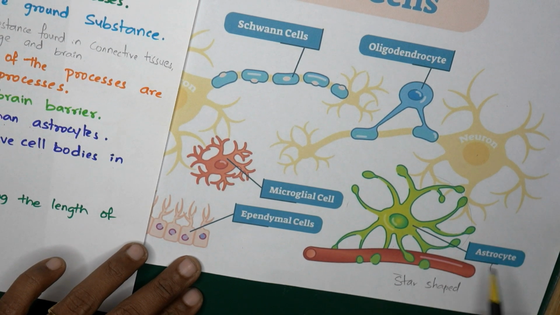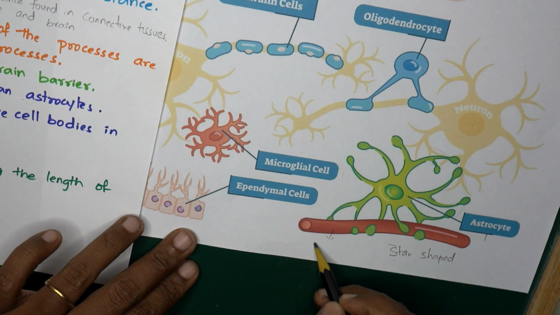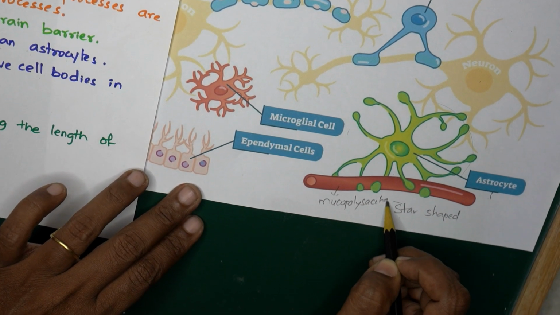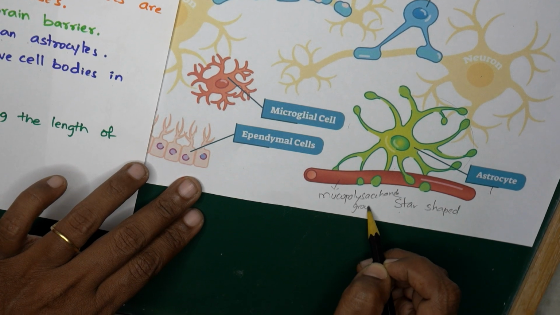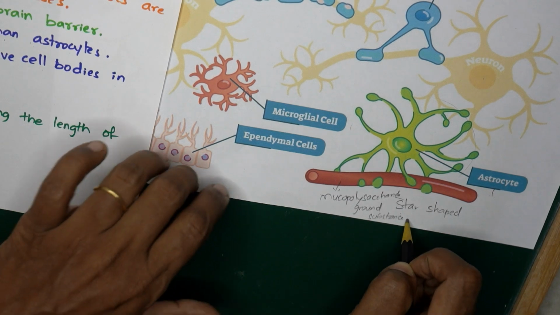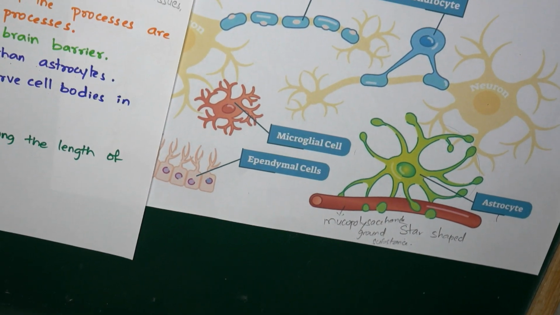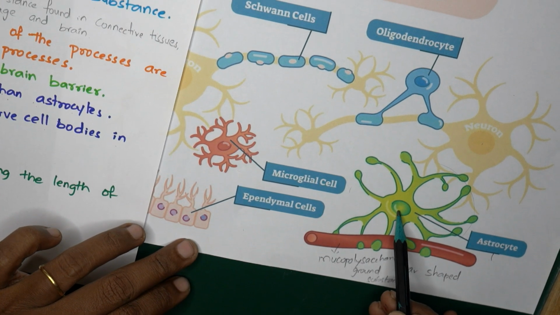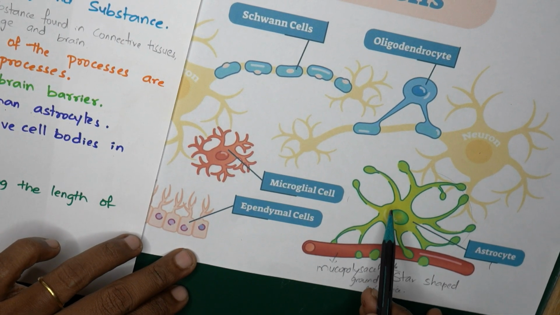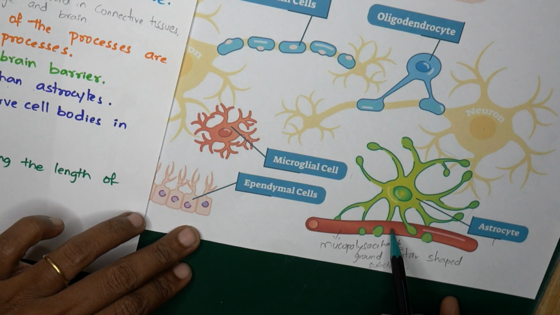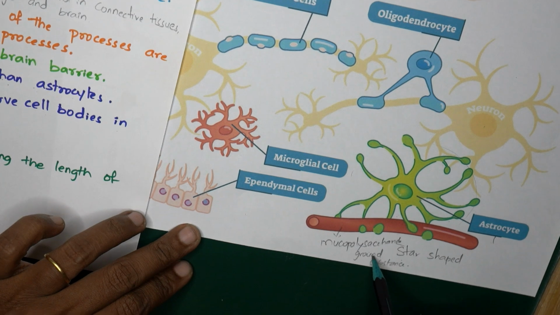Here, this is the mucopolysaccharide ground substance. These astrocytes consist of a central nucleus, are star shaped, have fine branches on them, and lie on the mucopolysaccharide ground substance.